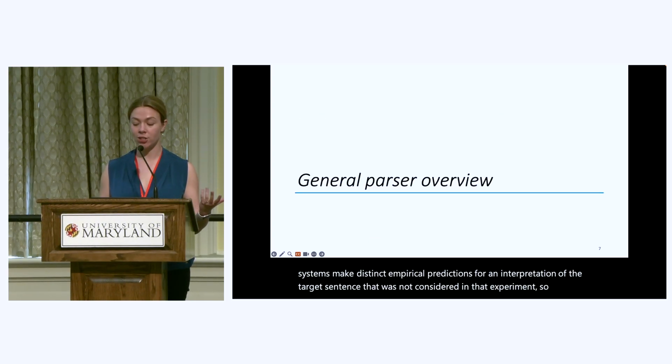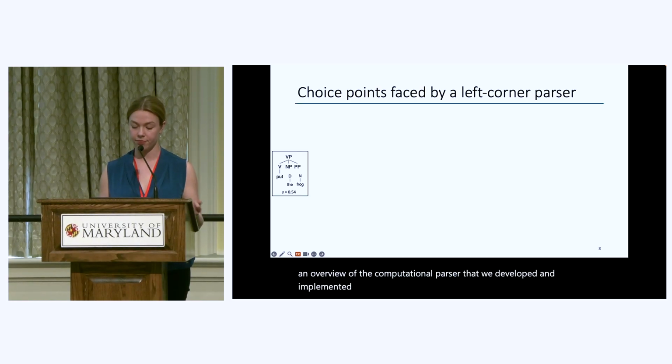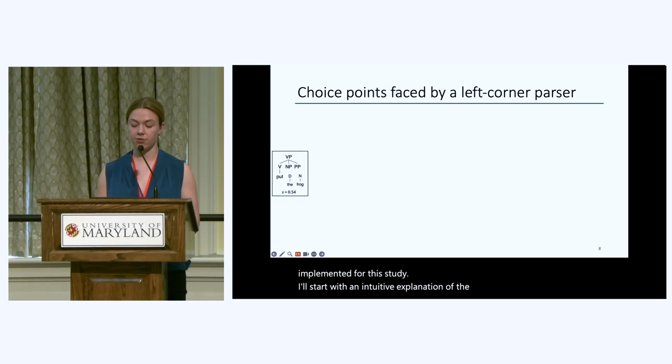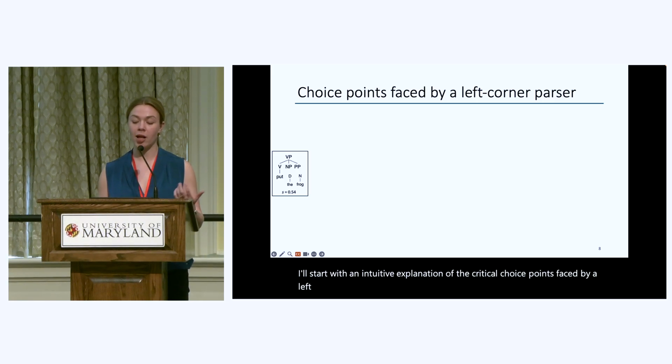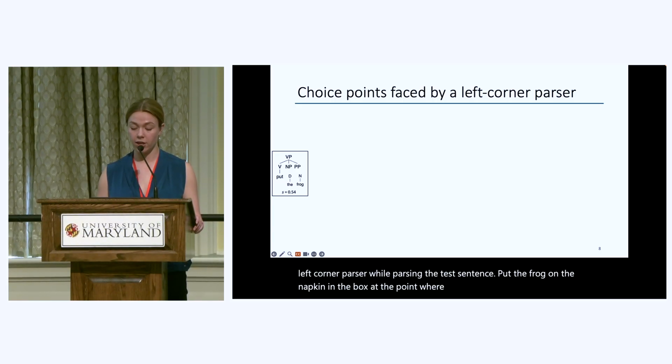So now I'll give an overview of the computational parser that we developed and implemented for this study. I'll start with an intuitive explanation of the critical choice points faced by a left corner parser while parsing the test sentence, "Put the frog on the napkin in the box." At the point where "put" and "the frog" have been heard, the parser will have constructed this tree, which has a predicted NP for the object to be moved and a PP for the destination.